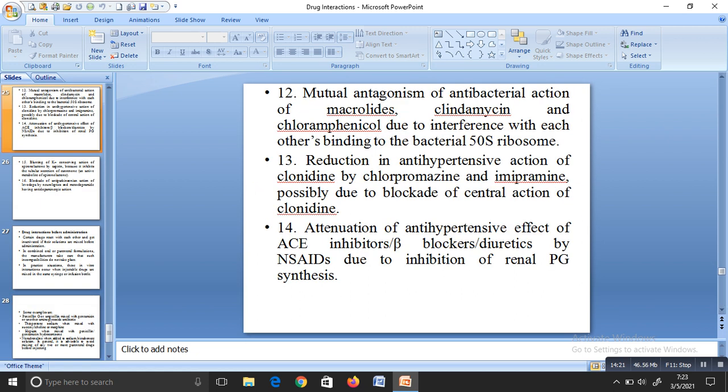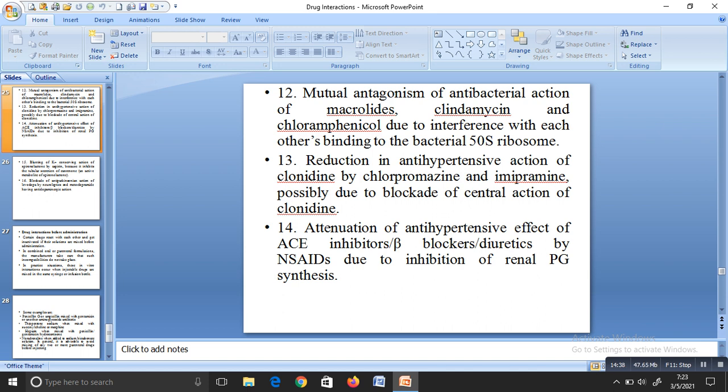Antibiotics like macrolides, clindamycin, chloramphenicol, these all act by inhibiting bacterial protein synthesis. If you study antibiotics, they act by different mechanisms, like inhibiting cell wall synthesis or inhibiting protein synthesis.